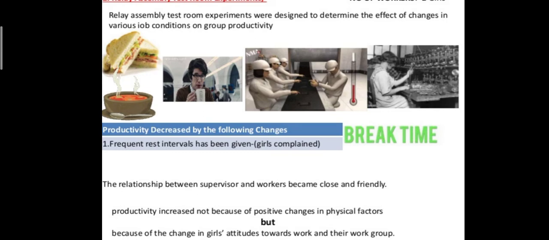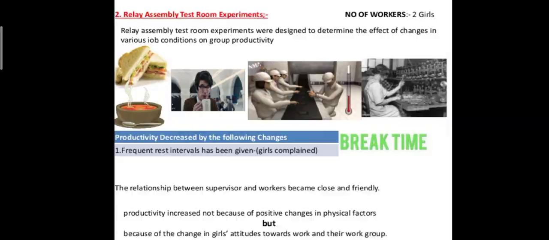Productivity increased not because of positive changes in physical factors, but because of changes in the girls' attitudes towards work and their work group. So at the end of the experiment, even though all the benefits given earlier were withdrawn, the productivity remained the same. It is because of the nice and smooth bonding between the supervisor and the female workers, and also among the 6 female workers themselves. This influenced great performance and greater productivity for the organization.